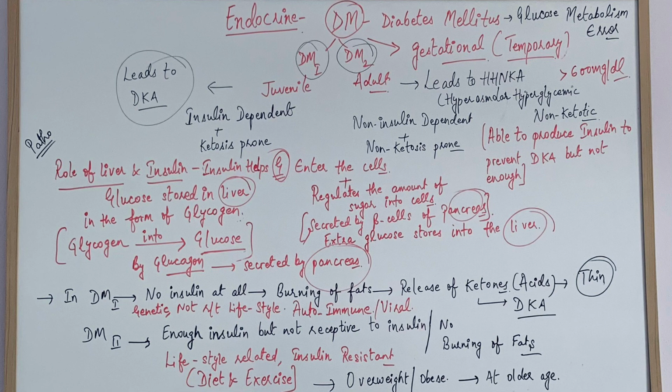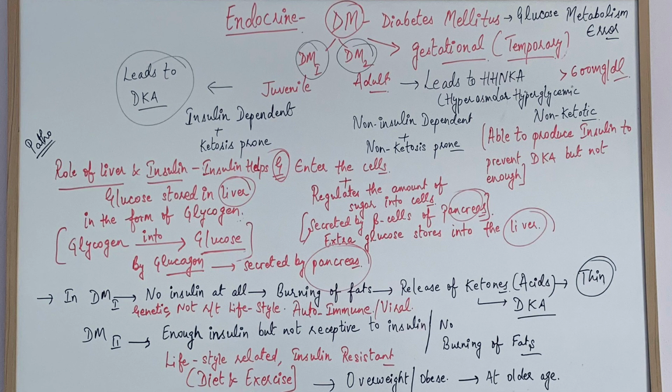Firstly, we need to remember the pathophysiology behind the glucose metabolism in the body, the normal glucose metabolism. So let's discuss that. To metabolize glucose in the body, there is role of liver, plus there's role of pancreas and role of insulin. So first discuss the role of liver. The liver helps the glucose stored in the form of glycogen. The extra glucose which body doesn't need is stored in the liver in the form of glycogen.